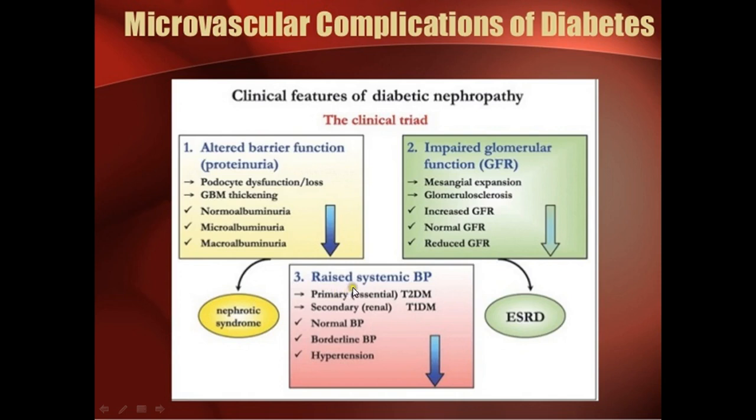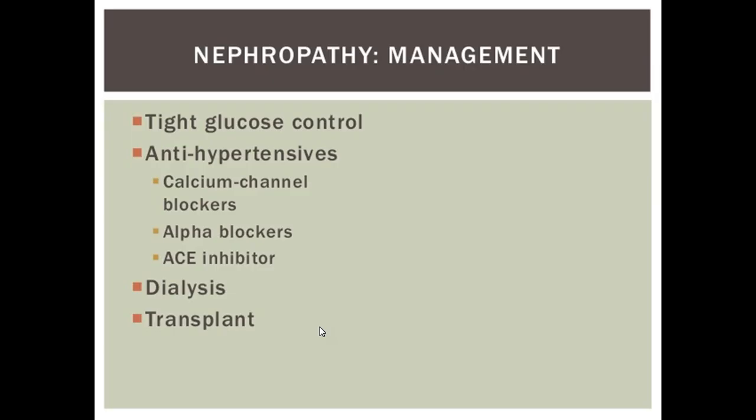Along with this, they have raised systemic blood pressure. It can be essential, or it can be secondary. Usually in type 2 it is essential hypertension, while in type 1 it is because of the renal damage. Patients can have normal blood pressure, borderline blood pressure, and then they have hypertension.